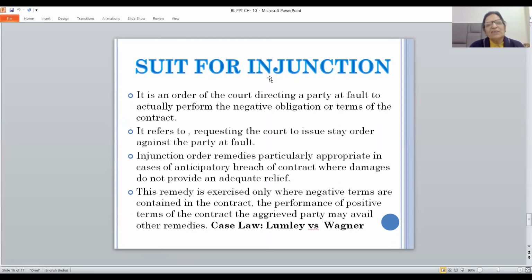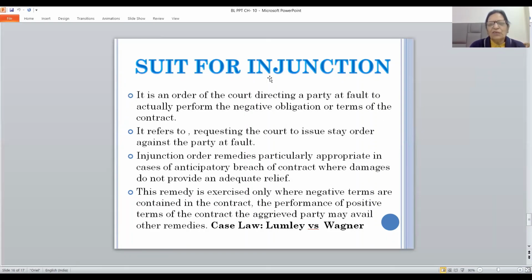So just now, friends, I have told you that one of the cases where specific performance is not granted is a contract of personal nature. I hope you all understand the meaning of a contract of personal nature. There is a leading case regarding this, which is Lumley versus Wagner. Wagner gave the promise to give her singing performance at Lumley's theatre for certain days.